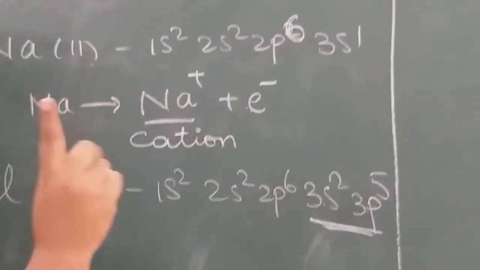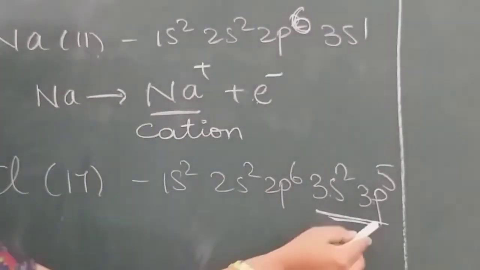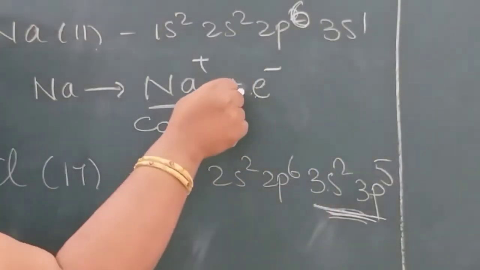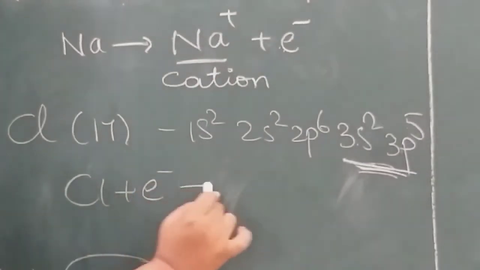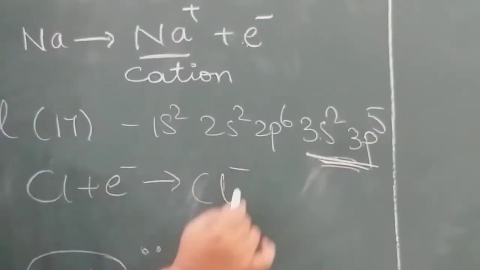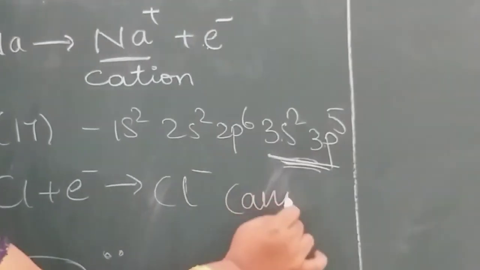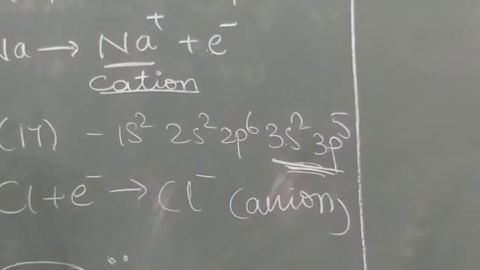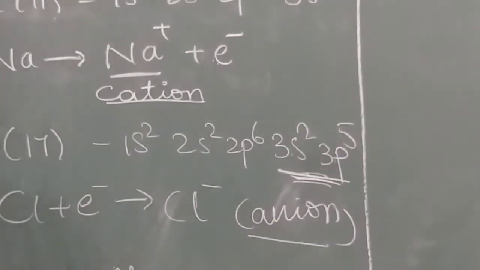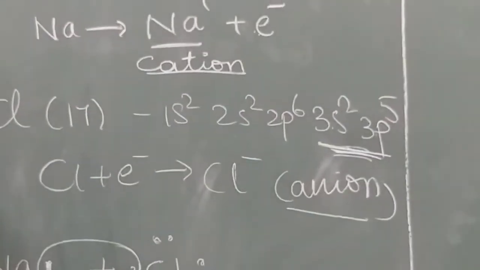So to get the octet rule, it needs one more electron. This electron will be taken from the sodium. So Cl takes this electron and becomes a negatively charged ion called an anion. Positively charged ions are called cations. Negatively charged ions are called anions.